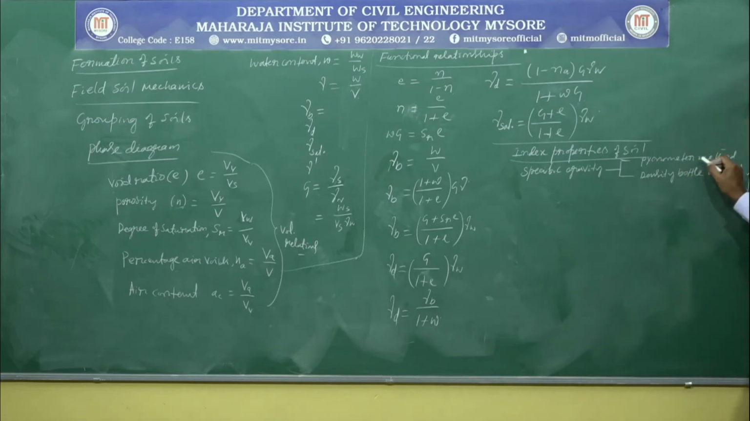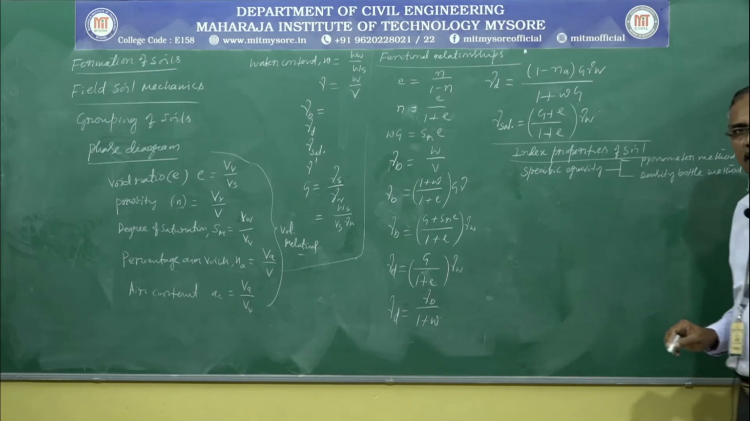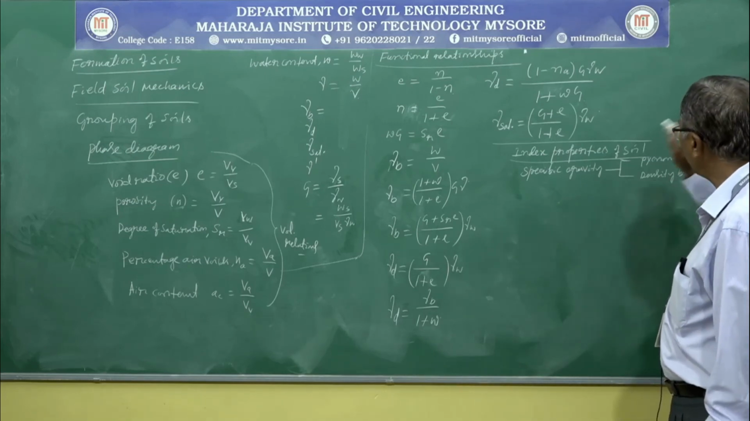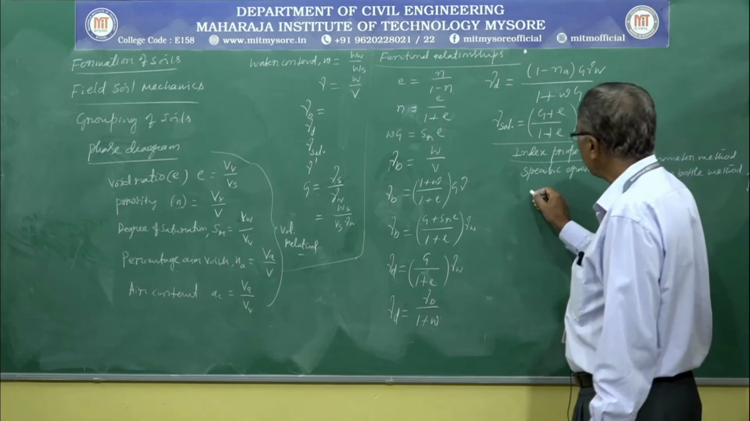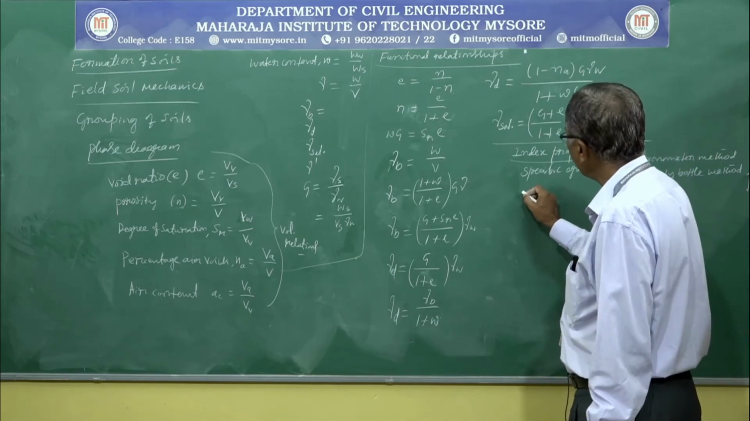So here again, numerical problems are there, both in the case of the pycnometer method and the density bottle method, in the provided course material. You can go through it. If there is any problem, you can discuss with us. Next, after specific gravity, it is water content.